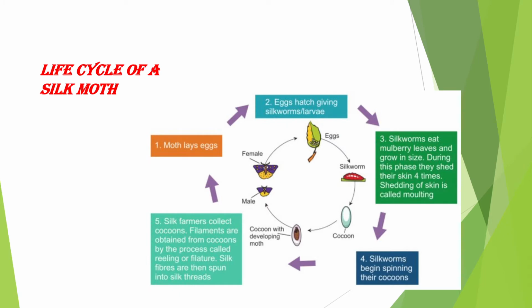Life cycle of silk moth. First, a moth lays eggs, then eggs hatch, giving silkworms and larvae. Silkworms eat mulberry leaves and grow in size. During this phase, they shed their skin 4 times. Shedding of skin is called molting. Silkworms begin spinning their cocoons. Then, silkworms collect cocoons. Filaments are obtained from cocoons by the process called reeling or filature. Silk fibers are then spun into silk threads.